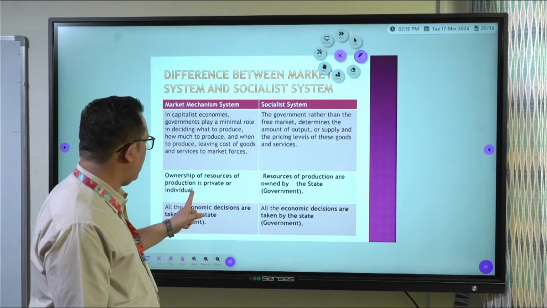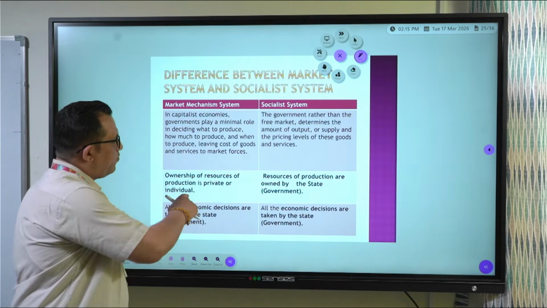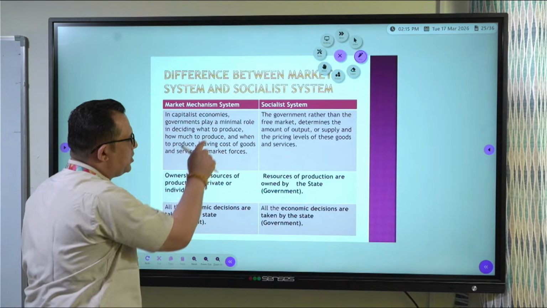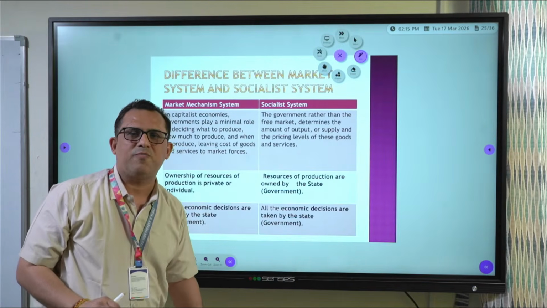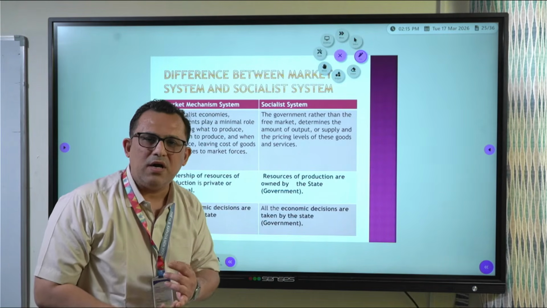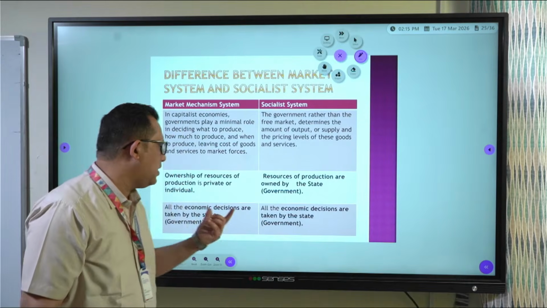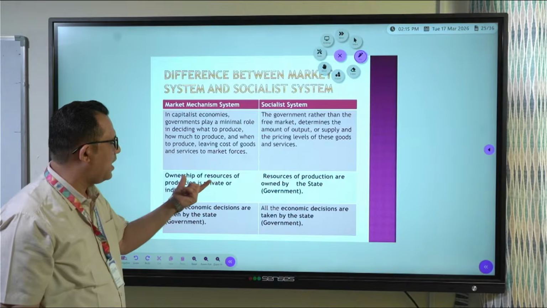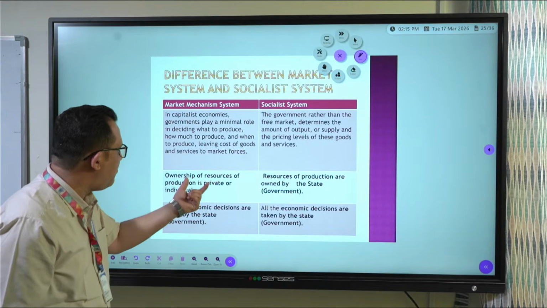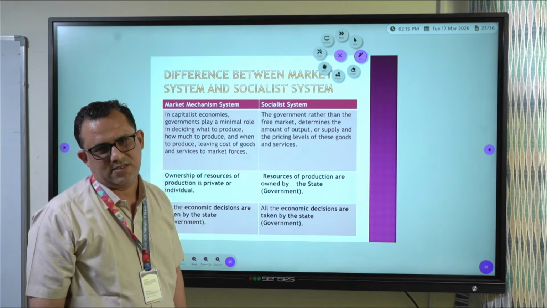Second, now as government is taking all the decisions, what about ownership of resources of production? Which are the resources of production? Land, labor, capital, entrepreneur. These are the factors of production. They are private or individual in market system.